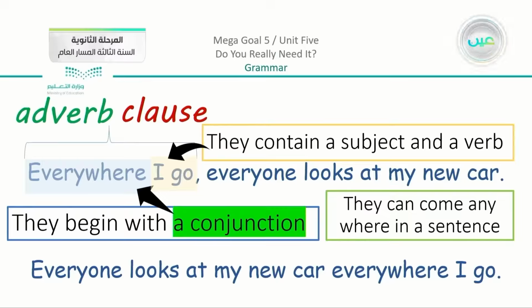But note something, that we have a comma if the adverb clause is in the beginning, but if the adverb clause is at the end or in the middle of the sentence, there is no comma. So since our adverb clause is at the end, we do not need the comma.